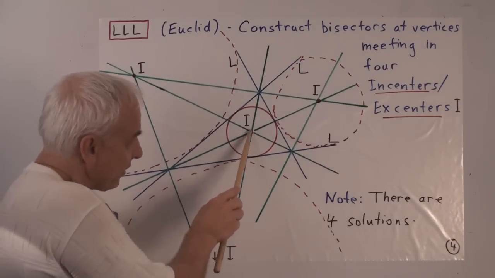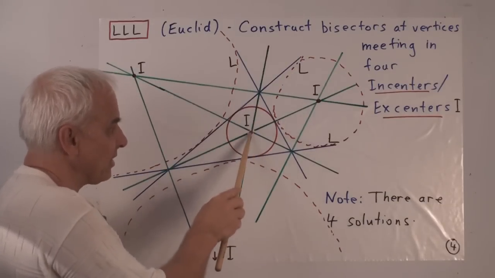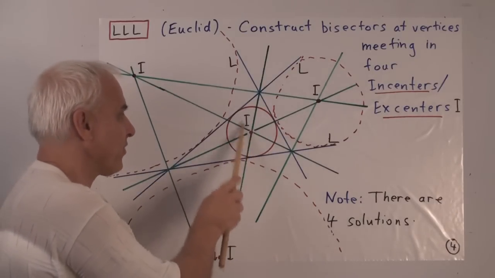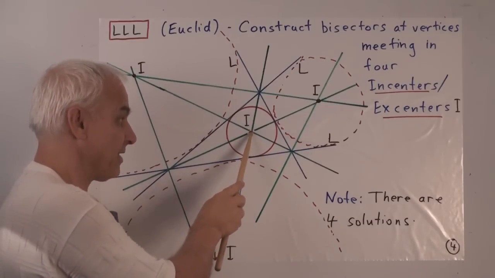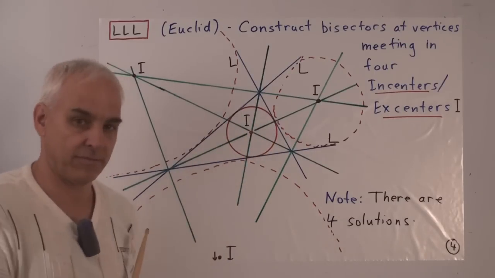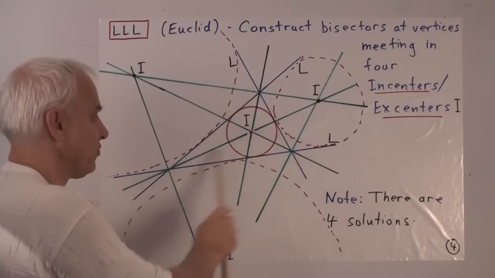Because this point here where these 3 bisectors meet is then equidistant to each of the 3 lines that we started with. In other words, it's then the center of the circle that touches the 3 lines. That point is called an incenter of the original triangle.